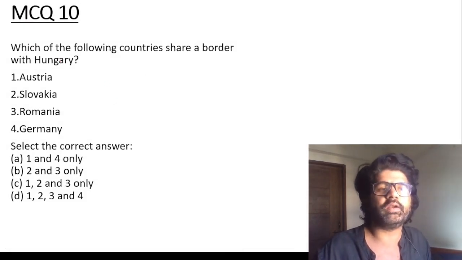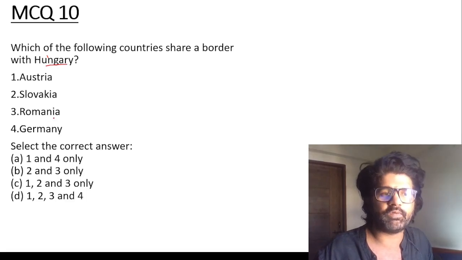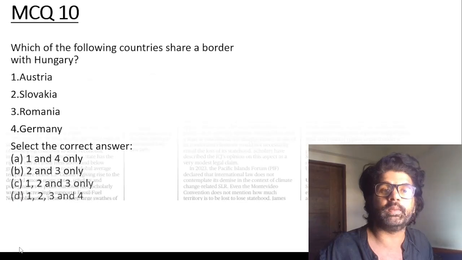MCQ 10. Which of the following countries share a border with Hungary? Austria, Slovakia, Romania. Yes, Germany is very far away. So the answer is C, 1, 2 and 3. You can go back and look at the map.